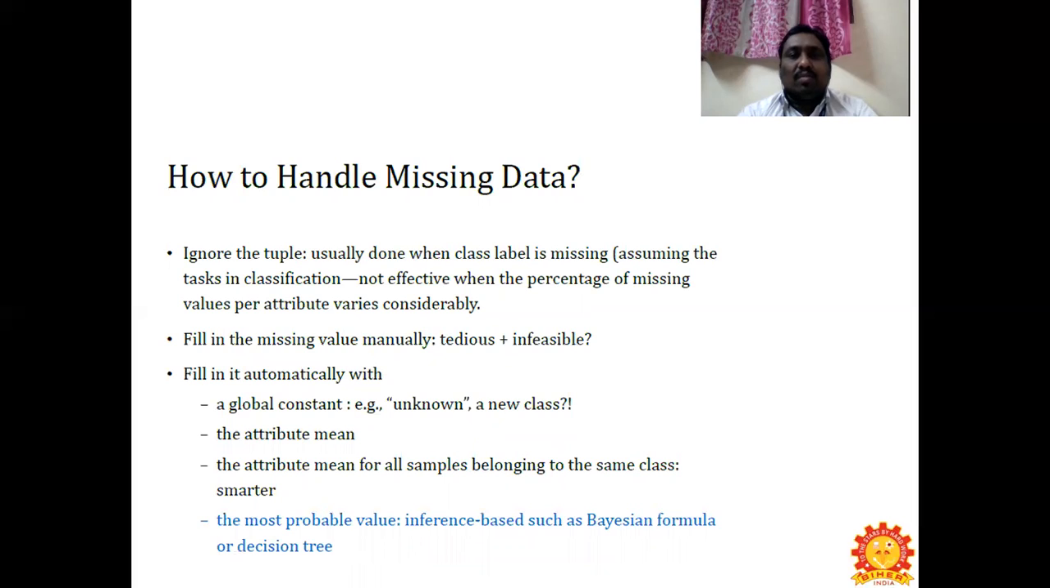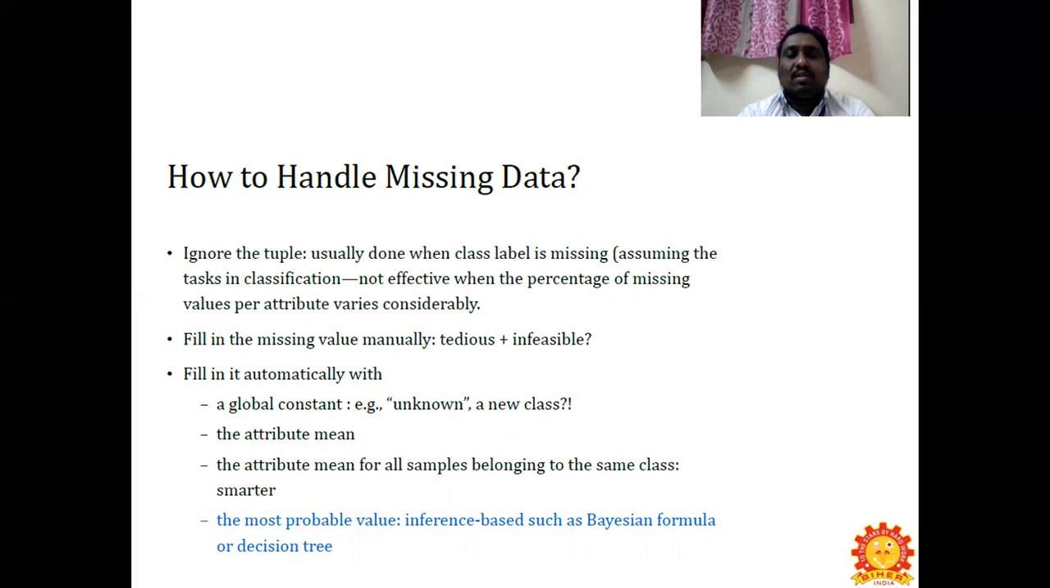So how are we going to handle the missing data? We can ignore the tuple. This is usually done when the class label is missing, assuming the task is classification. It's not effective when the percentage of missing values per attribute varies considerably. Or we can fill in the missing value manually, which is tedious and infeasible. So the first option is to fill in the missing value manually, and the second is to fill it in automatically.